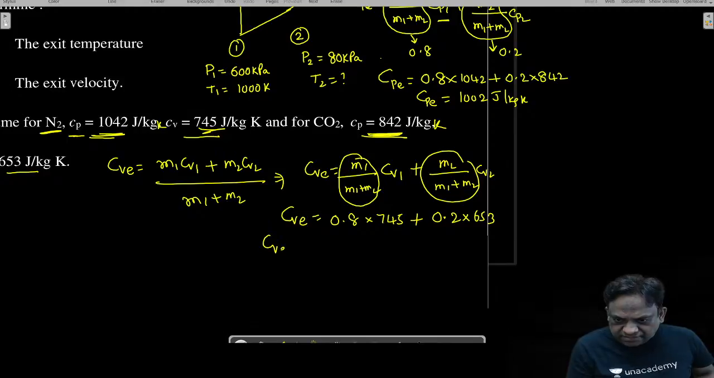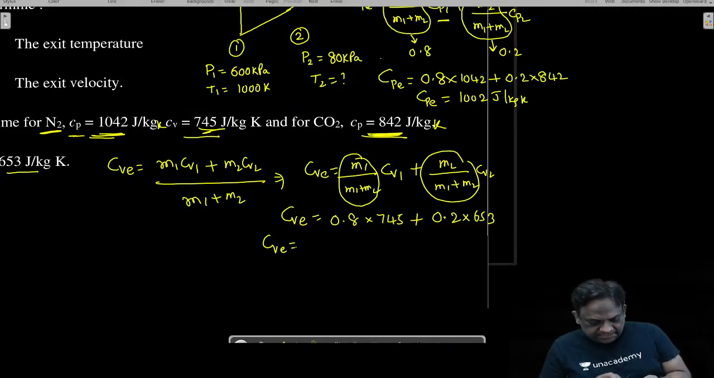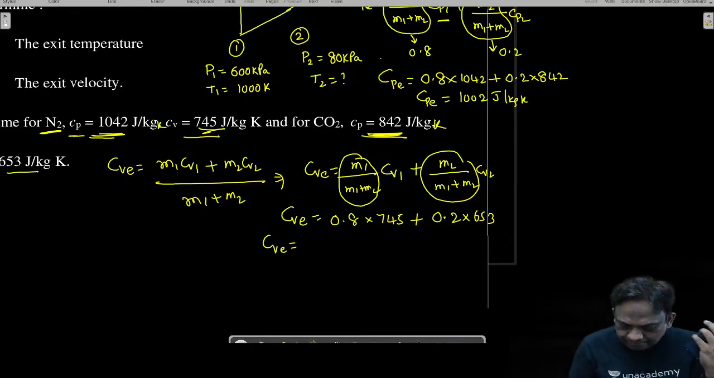Can you give me the value of CVE? Anyone? Nishant has given: 0.2 into 653. How much is it, sir? 726. Wonderful. 726.6 joule per kg per Kelvin.